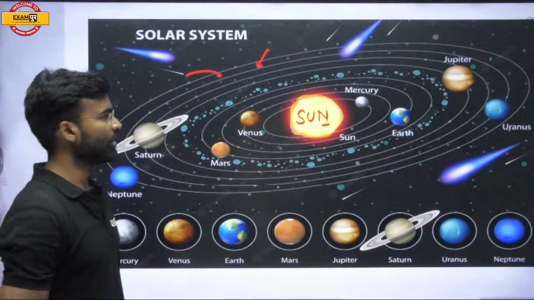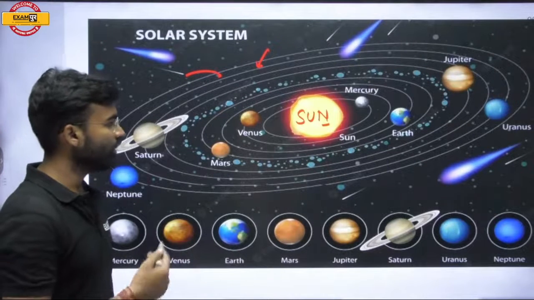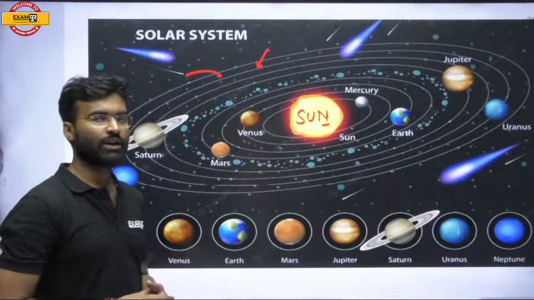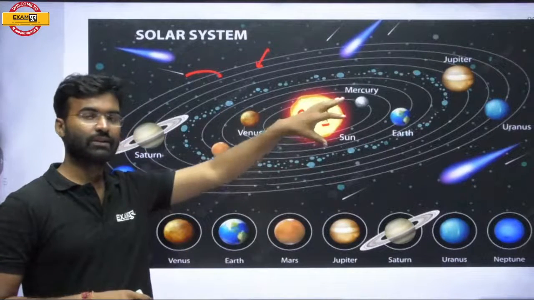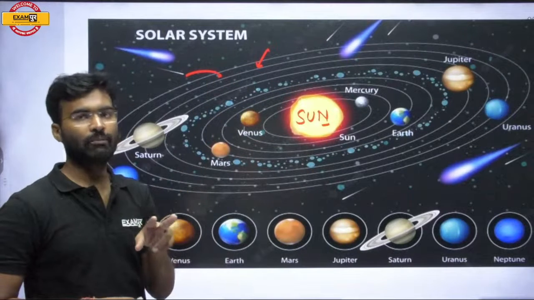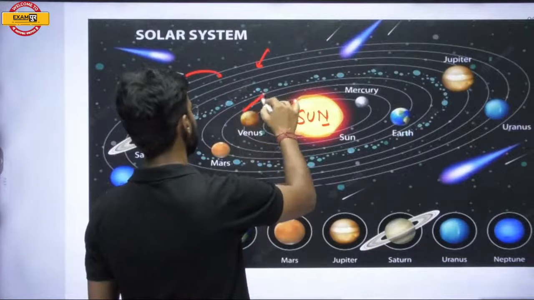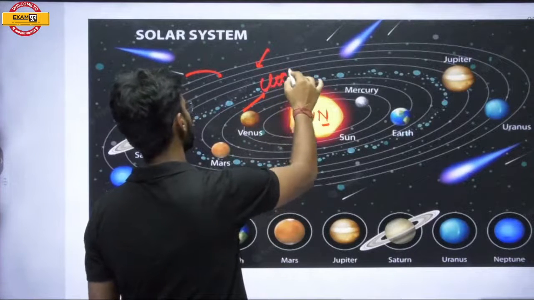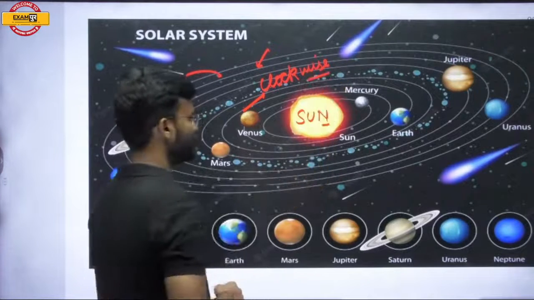So if you check all the planets, they are revolving around the sun in an anti-clockwise manner, except two planets. The first is Venus, which is revolving around the sun in a clockwise manner.